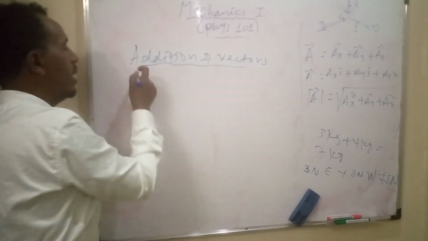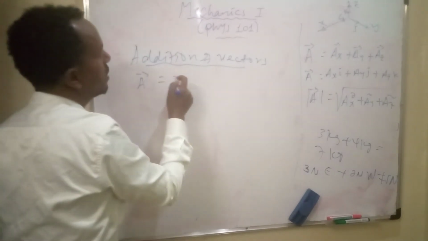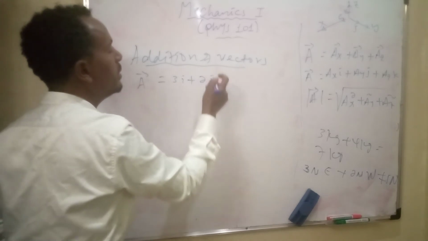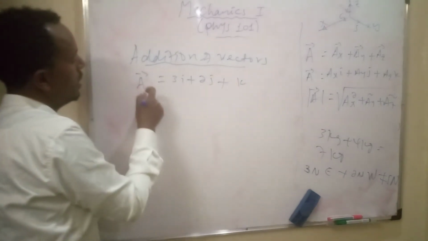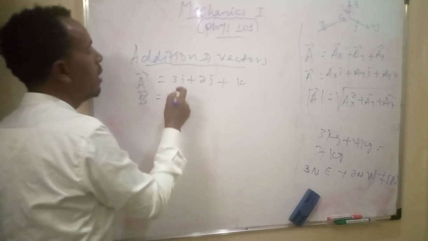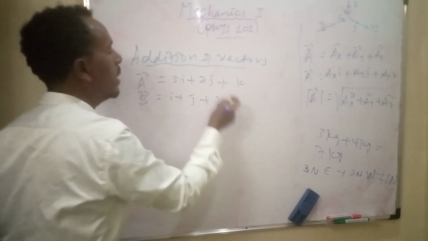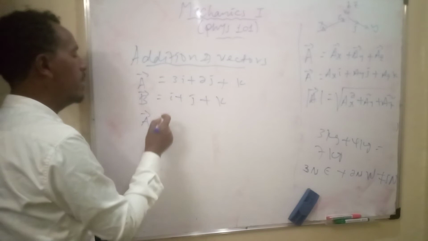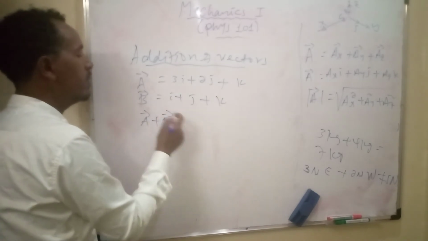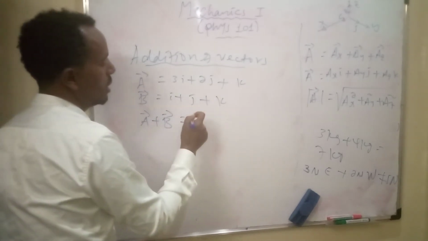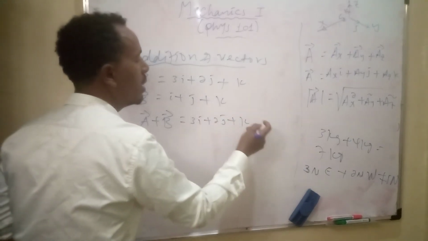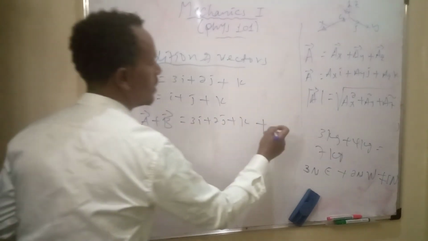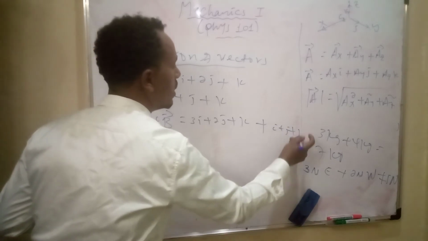Let's say vector A is equal to 3 in the i direction plus 2 in the j direction plus 1 in the k direction, and vector B is equal to i plus j plus k. Vector A plus vector B is equal to 3i plus 2j plus k plus this vector i plus j plus k.